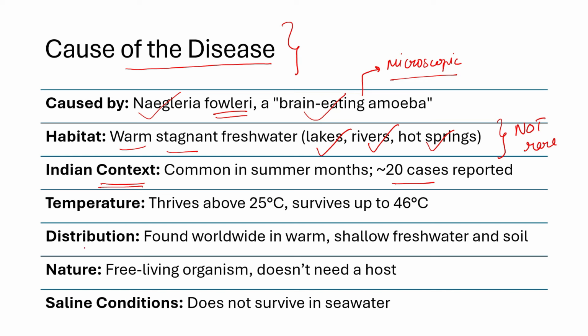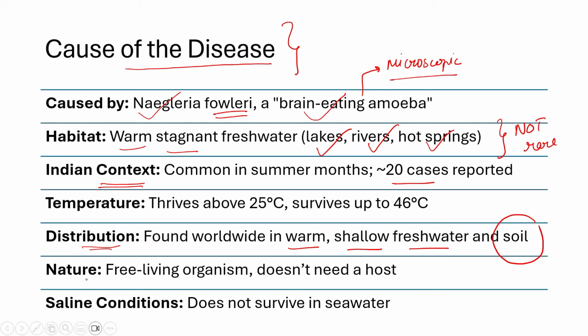So where is it found, what is the distribution? It is found of course in any warm water that you can see, but that warm water should be dirty or not well maintained, right? So it is found in warm, shallow fresh water, and one thing which is very important, it is also found in soil. Now UPSC can confuse you here, that it is found only in water, okay? So something like this can be asked, so pay attention, right?